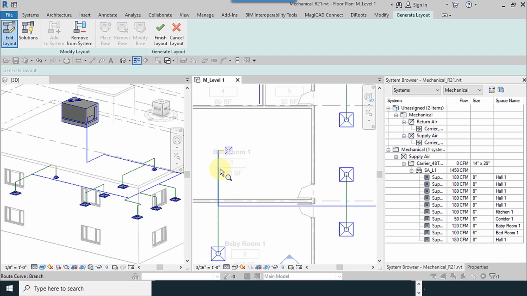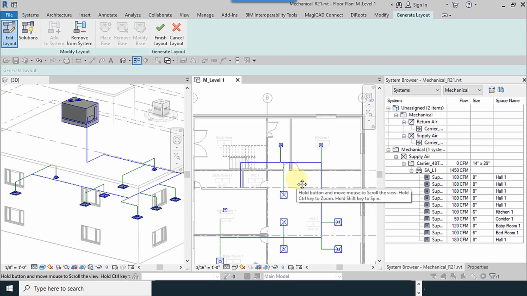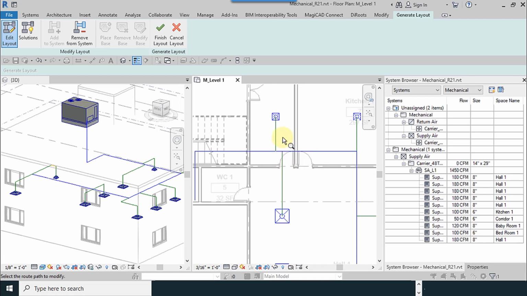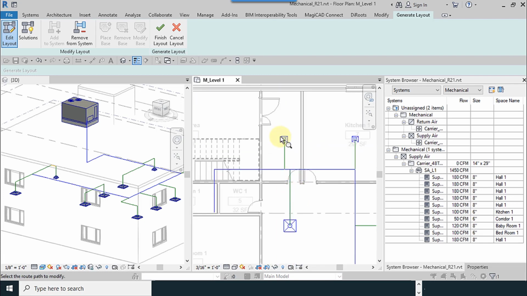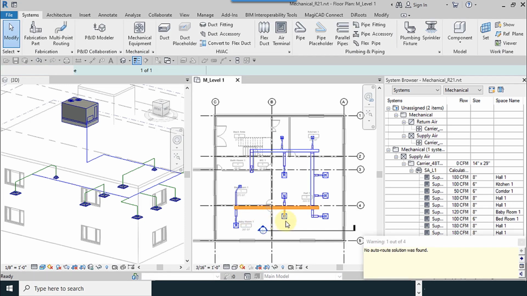Okay, and the color is yellow now. It means that we have to change its position manually. I put it down. You can change the line's position manually. Finally, we click on the solutions. Now we can see the new item, whose name is custom. And finally, we click on the finish layout. Very easily. Okay, like this.